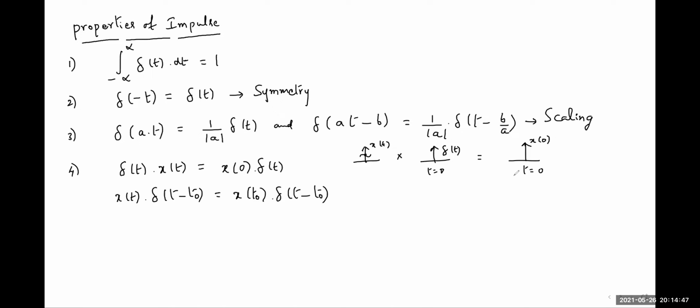This should be the amplitude of the impulse function. This is the result. So after multiplying with x of t, only the impulse function remains, and the impulse function amplitude, initially 1, is now x of 0, the multiplicand signal amplitude at origin. So this is what the sampling property says. Again, we will discuss this property in the sampling theorem in detail. So this is called sampling property of impulse function.